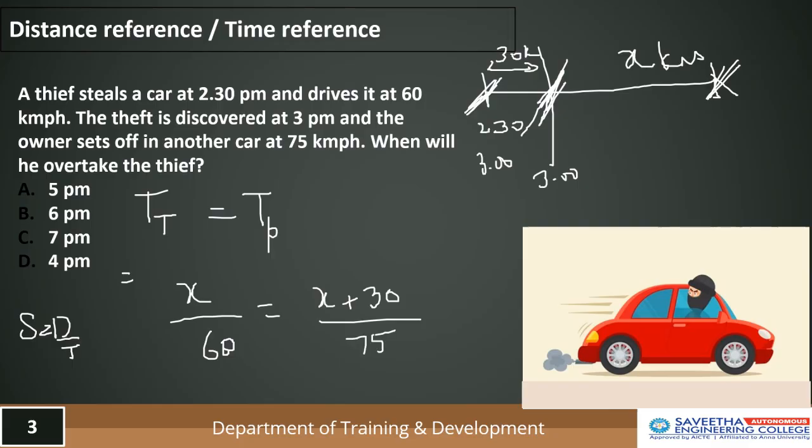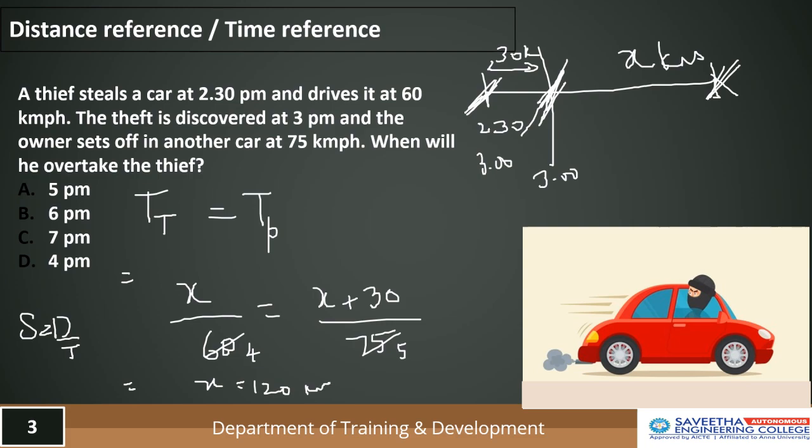On cross multiplying, you can directly get the answer. Taking 15 as 4 and 15 as 5, this is 5x equals 4x plus 120. So x is equal to 120 kilometers.